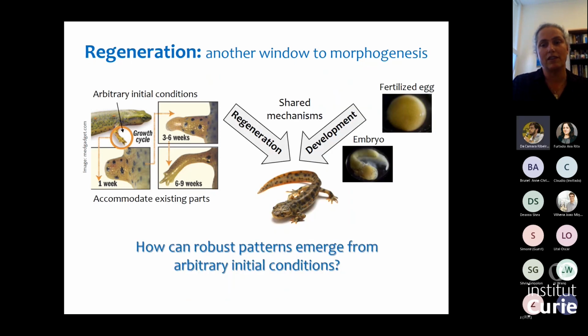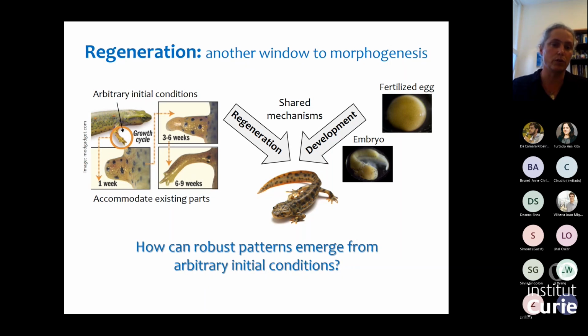And if you think about this process of regeneration in analogy to development, you end up with the same form, with a mature animal. In development, you start with a fertilized egg and you go along this well-defined trajectory of embryonic development. In regeneration, you actually start from arbitrary initial conditions.